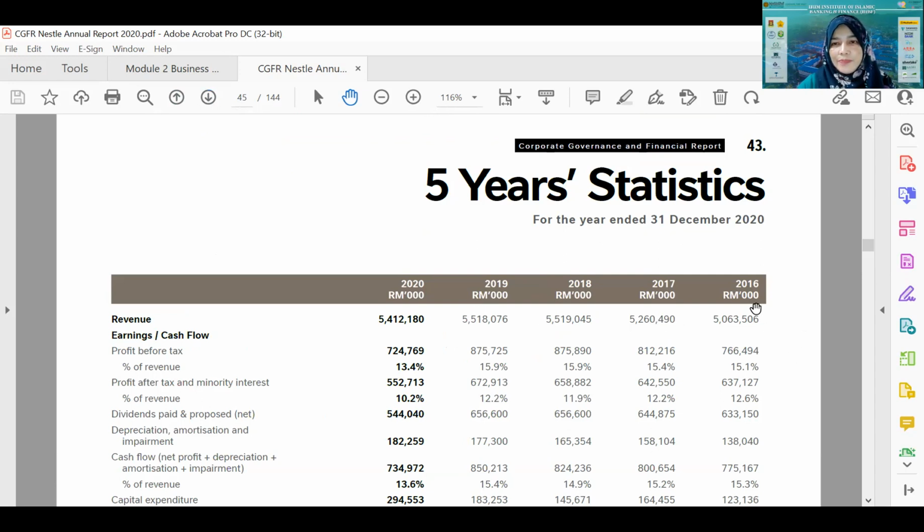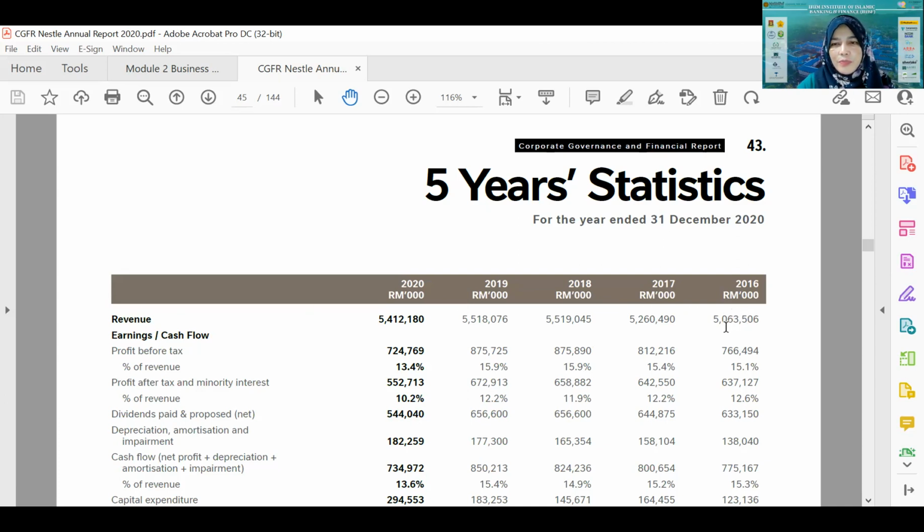So as a manager of the bank or manager of Takaful, this is the thing that you should be able to do. You can just flip through the annual report, and by seeing this 5-year statistic, you will already understand what happened to this company. For example, when you look at Nestle,